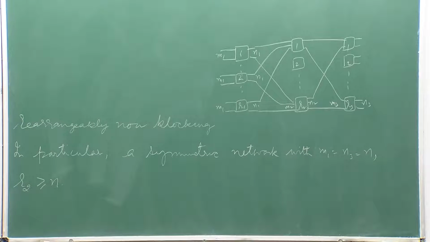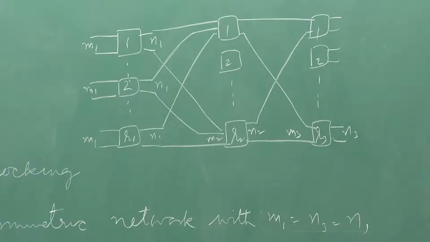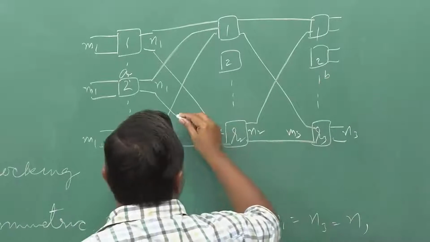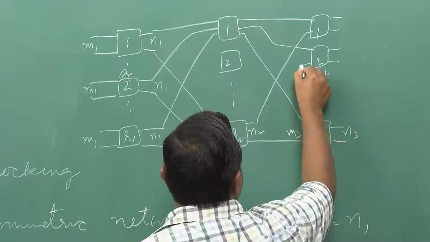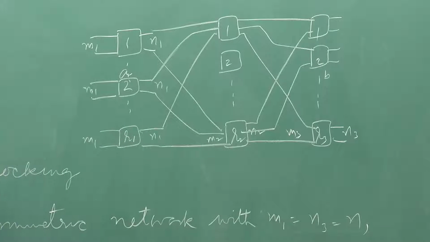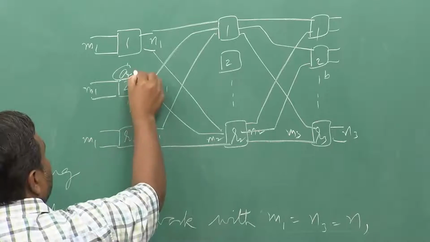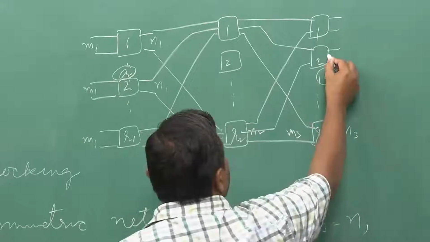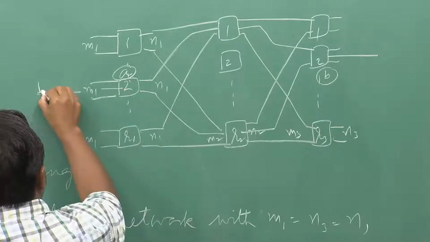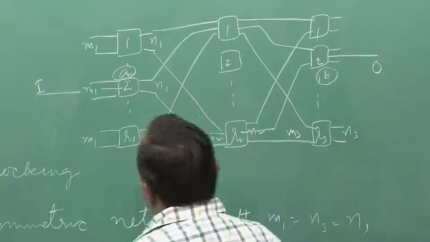Now, let us start with the proof. There is a free input port somewhere here; this we call switch A, and this we call switch B. There is a free output port here and a free input port here. So, this is what we want to connect.